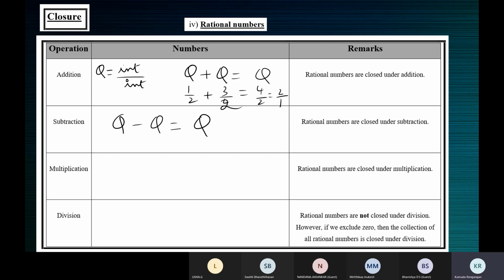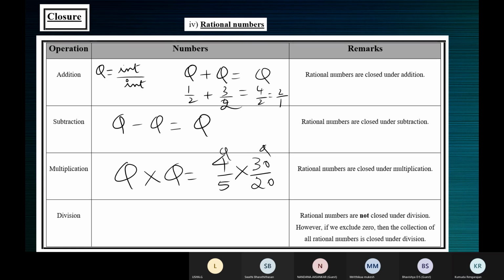They're closed under subtraction. They're closed under multiplication. When you multiply any two rational numbers, like you multiply 4 by 5 and 30 by 20, this is a rational number. So 4 ones are 4, 5 fours are 20. 5 ones are 5, 6 fives are 30. So 6 by 5 is the answer. 6 by 5, a rational number. The answer is a rational number, integer by integer. So rational numbers are closed under multiplication.